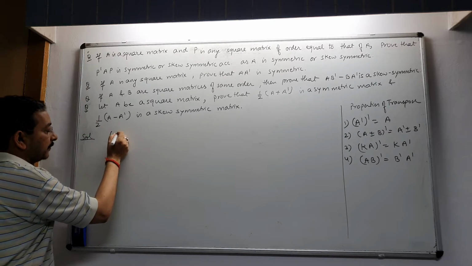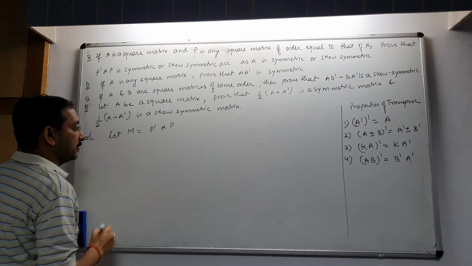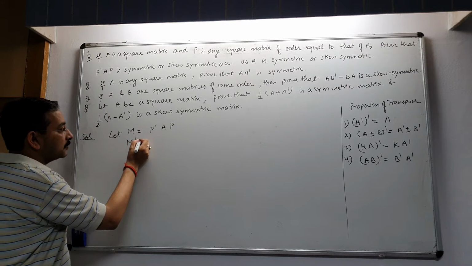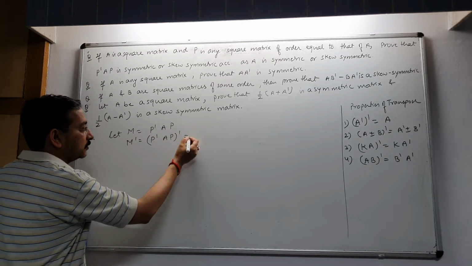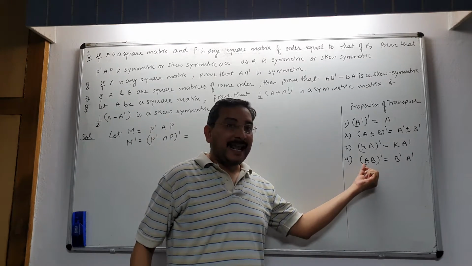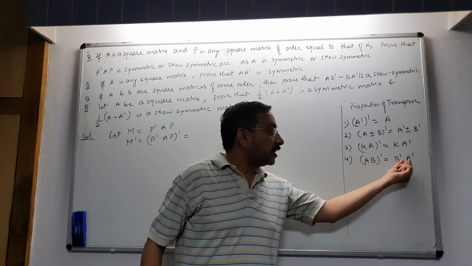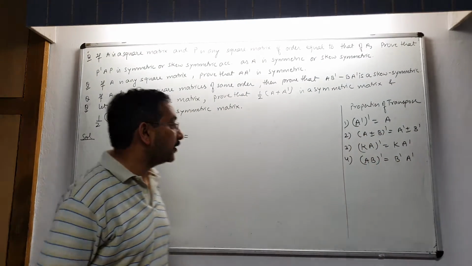Let matrix M equal P dash A P. M transpose equals (P dash A P) whole transpose, which is equal to, according to the property (AB) transpose equals B transpose into A transpose.